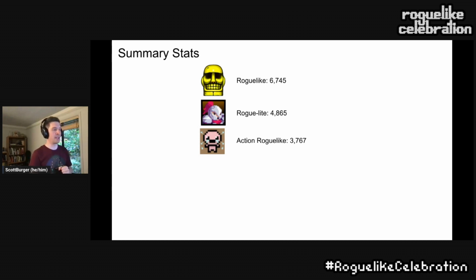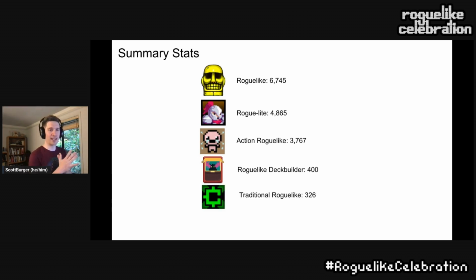game tags and application rates. Roguelike deck builders, 400. Traditional roguelikes, 326. And Roguevanias, 175. What's important to note here is that these are not be-all, end-all tags. These are things that can exist in multiple ways. So someone can take their game and tag it as roguelike and roguelite, and in some cases, all of these. There's all sorts of crazy things in the data set. And because you can have things that span multiple categories here, there's about 7,870 rogue-style games across all of these different tag genres. So, okay, this is great.